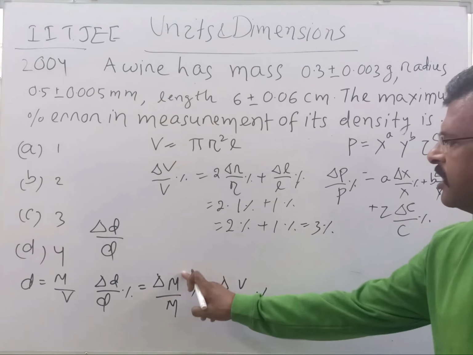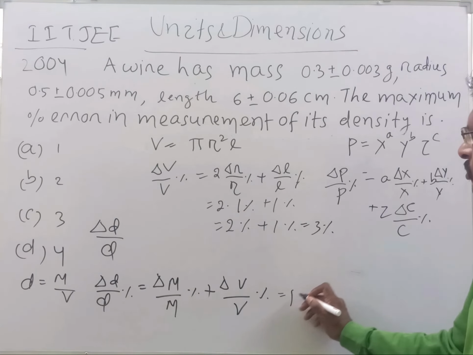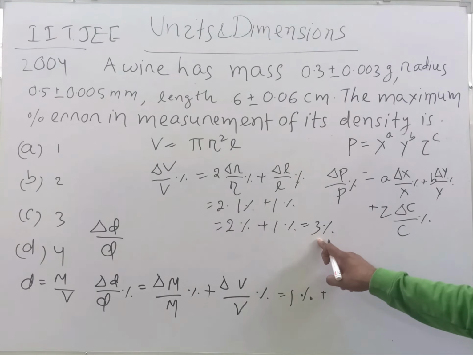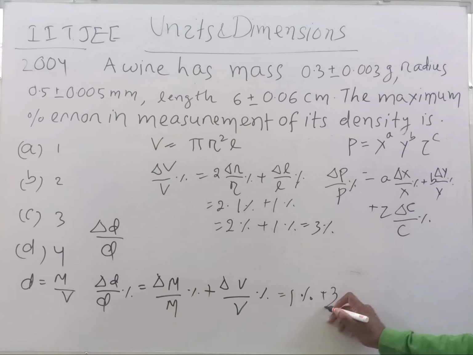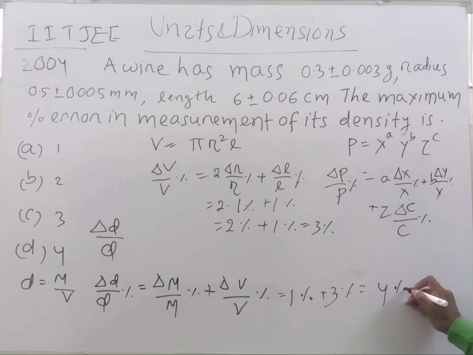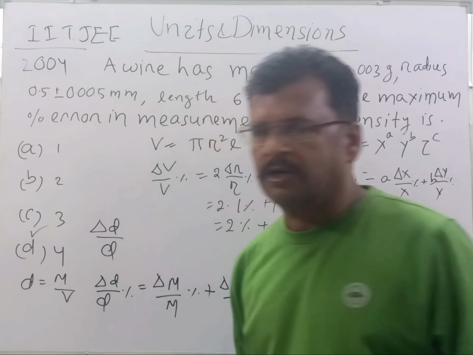Okay, student? Now delta m by m is equal to 1% we have found, and delta V by V we found, that is 3%. So delta D by D percent will be equal to, student, 4%. So the maximum possible percentage error in the measurement of density is 4%. So option D is correct, students.